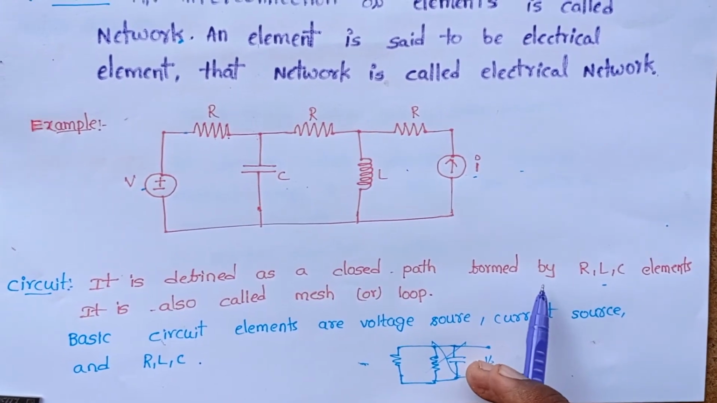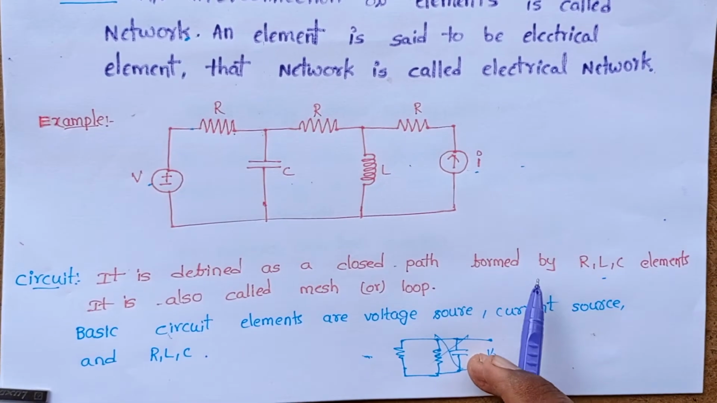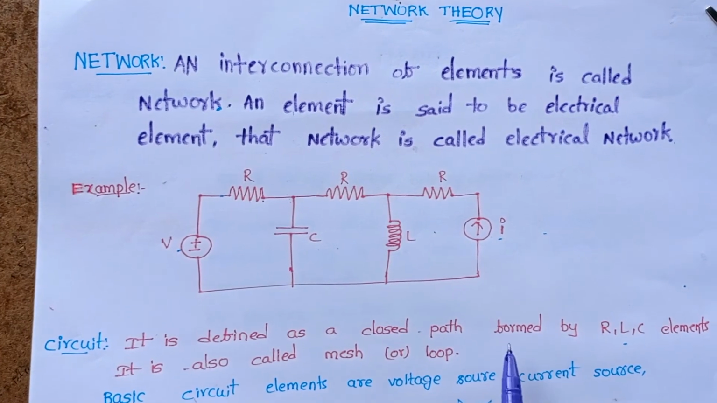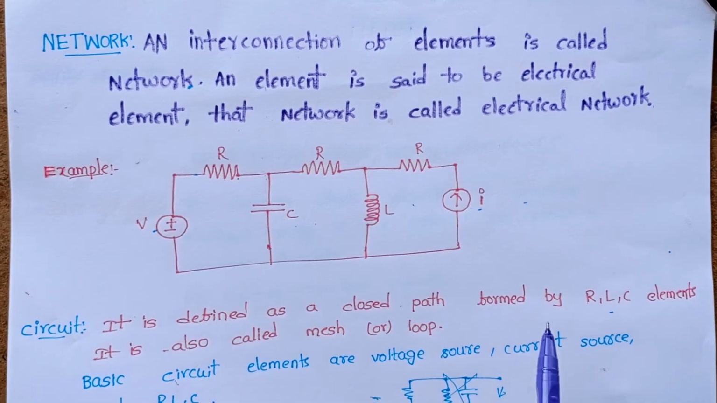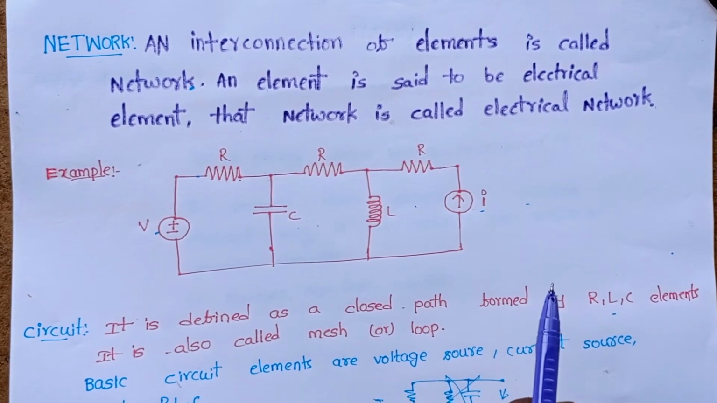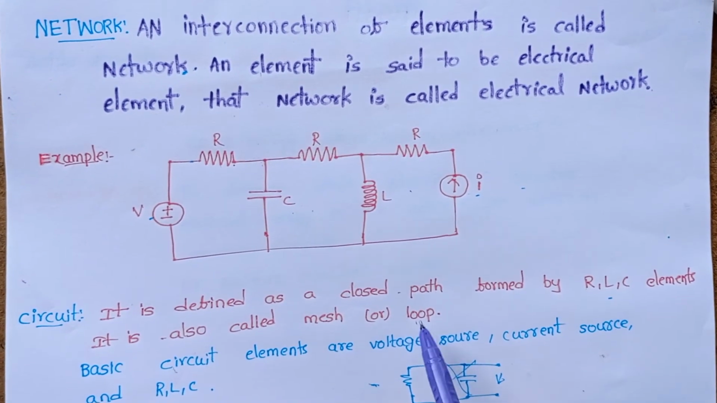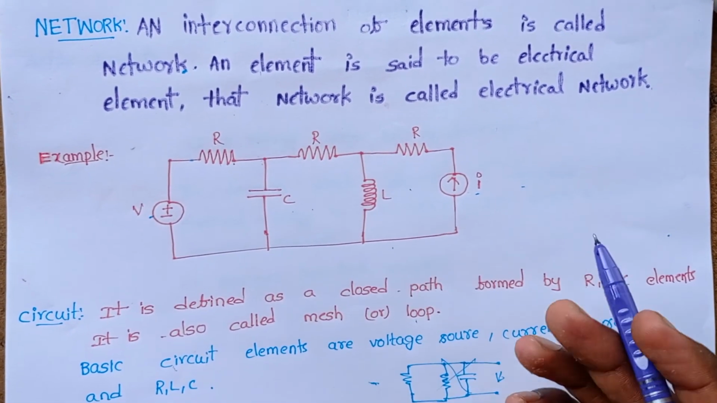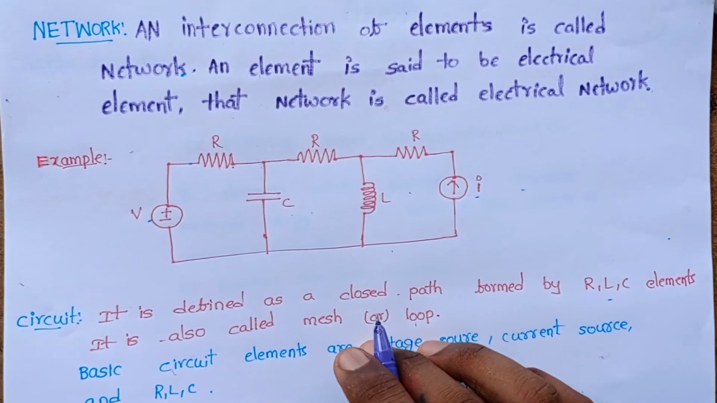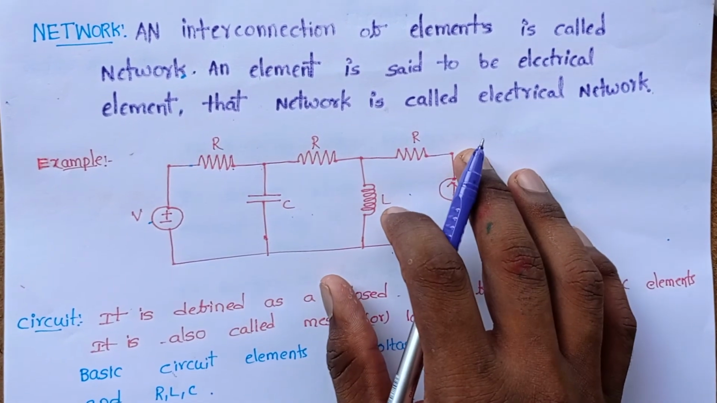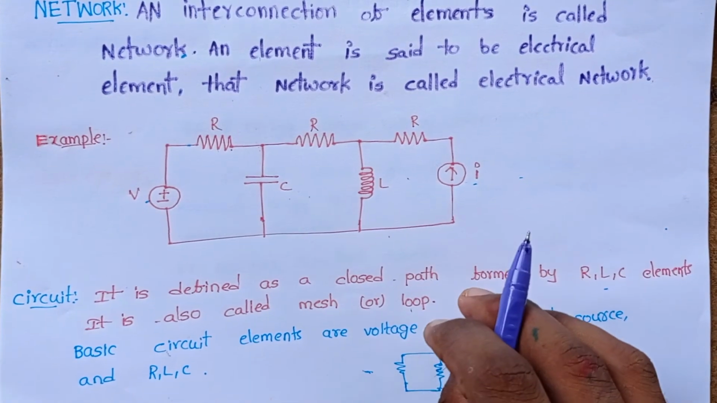Now, I think one doubt arises in your mind: what is the difference between the network and circuit? There is a small difference. All circuits are networks, but all networks are not circuits, because a circuit must be a closed path, but a network may not be a closed path. It may be a closed or non-closed path. Network means an interconnection of elements. Circuit means the interconnection of elements in the form of a closed path.